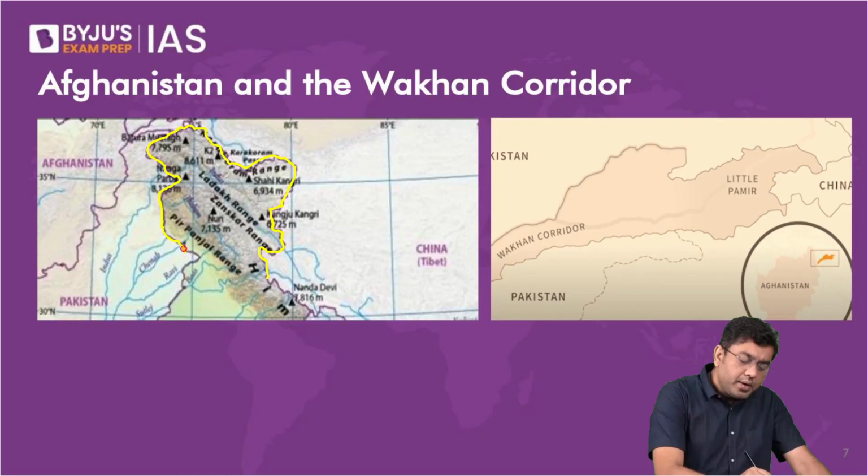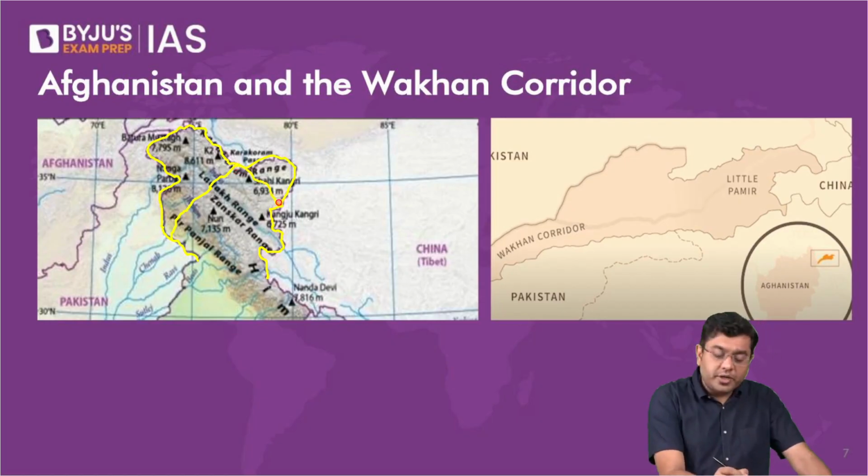Okay. Now, as of now, some portion is under the control of Pakistan. Pakistan has handed out some portion as a gift to China. So you have some portions here in the Aksai Chin region, which has been gifted to China in the 60s. This is the Gilgit-Baltistan region, etc. That is in the controlled sovereignty of Pakistan. So that is the portion. Okay.